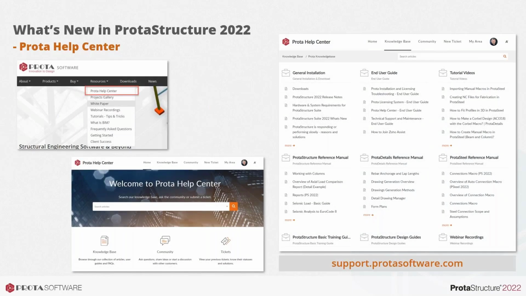We also have a very comprehensive help center, so for existing users, please make use of this. There's a lot of reference material and videos in here. I think there are about 30 or 40 how-to videos that cover different aspects of the software. Our webinar recordings are in there as well. There are also other reference manuals and training guides. All of this is available to you there.